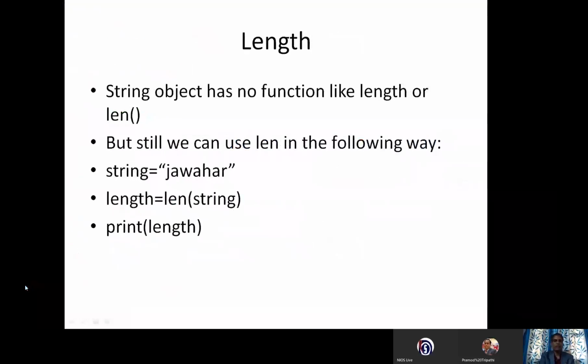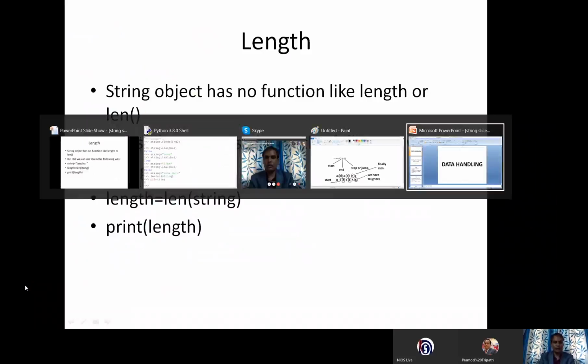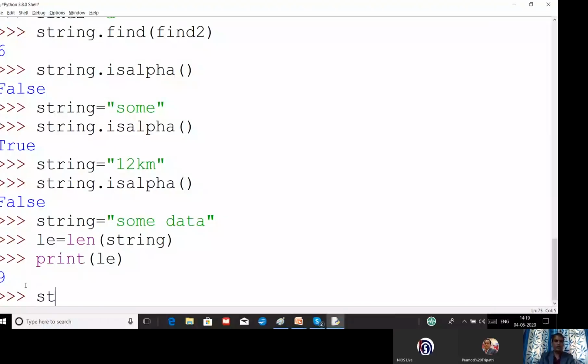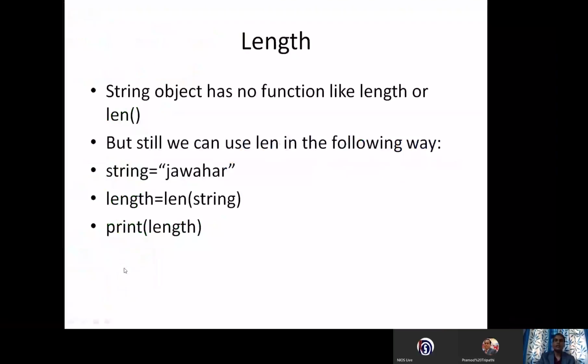It is not an inbuilt function of the string, but still we can use it using some other variable. What is the meaning of inbuilt function? Just now we have discussed that if you type a variable name, string, and dot, then you can see the available functions. Check whether len is available. Type L, lower L strip, right? But len is not available. That's why if you want to find out the length, you can easily find it using the len function.